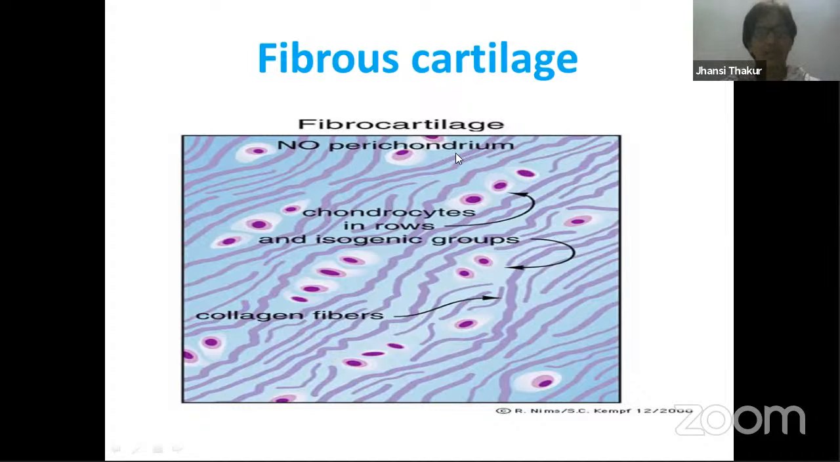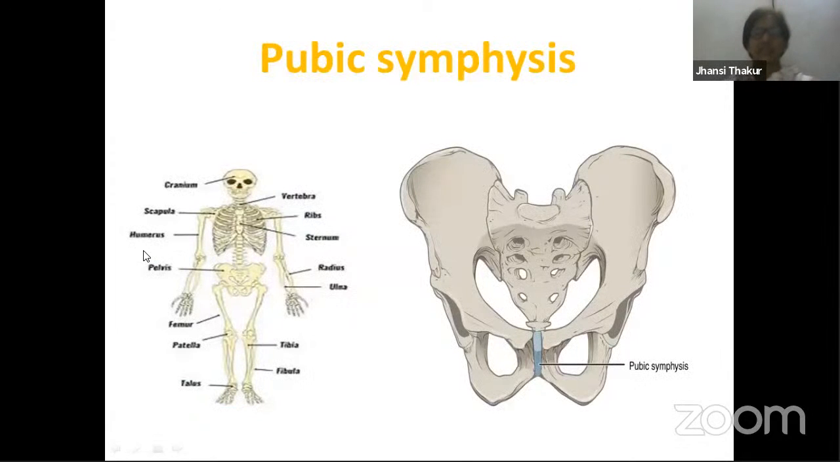No perichondrium. Can you see this very clearly? It's written over here. So you find chondrocytes present in rows. When you say isogenous groups, that means uniformly they are distributed. So this is all collagen fibers. Where is this fibrous cartilage present? This is present in the pubic symphysis. What is the pubic symphysis?